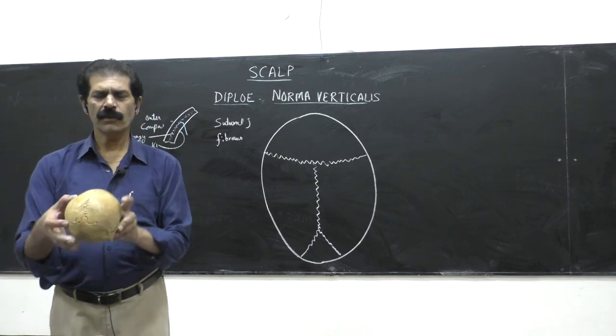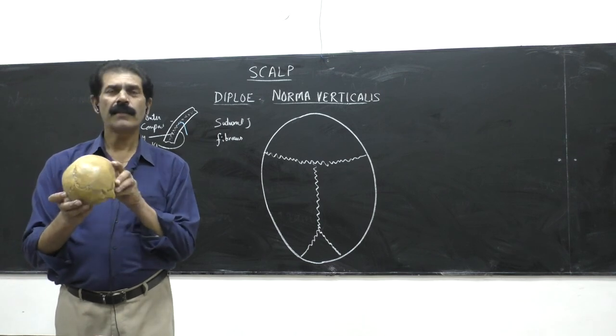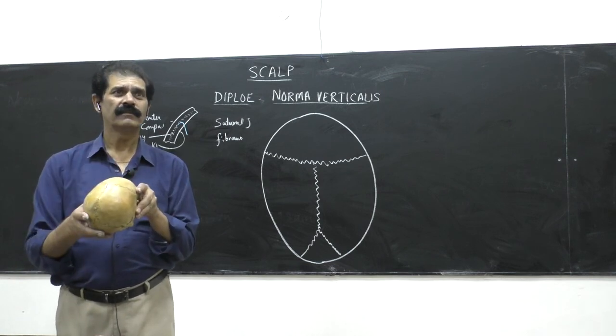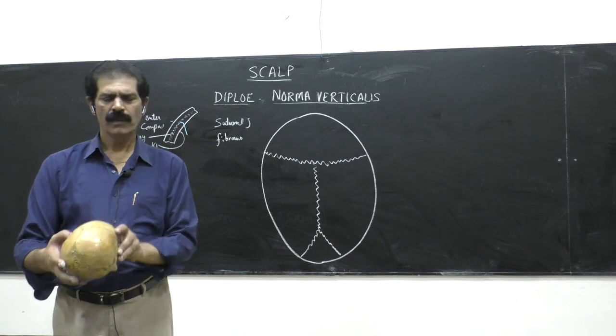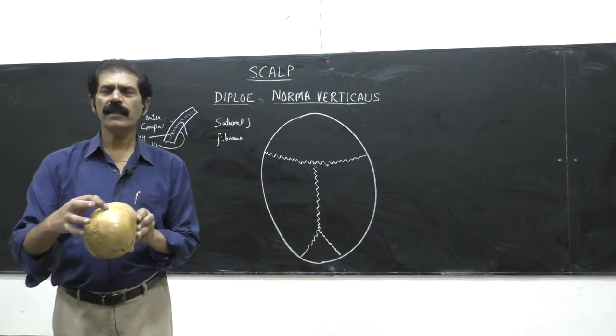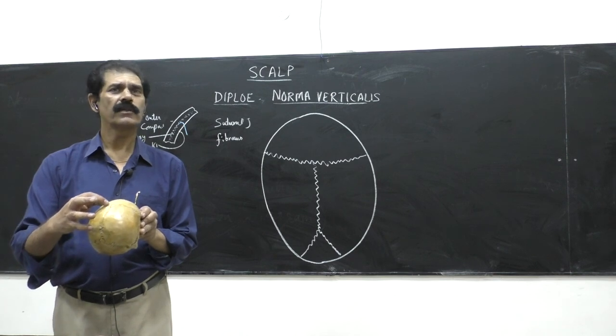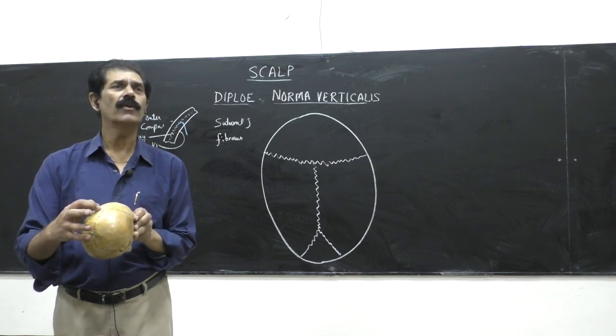And if you see closely, it appears that somebody has stitched with a machine. So the stitching pattern is called the sutural joint. And some bones are there which are surrounded by the sutures. Such a bone is called a sutural bone.